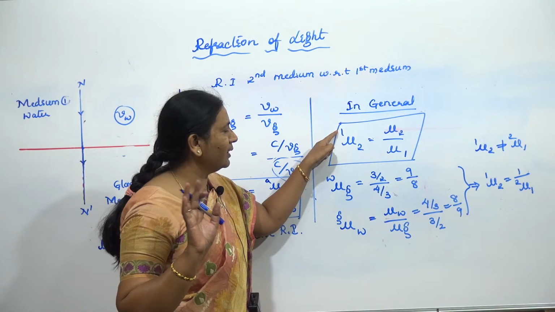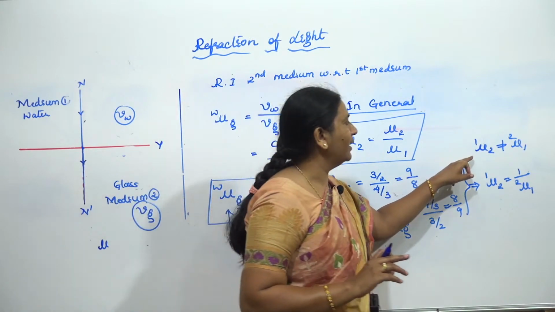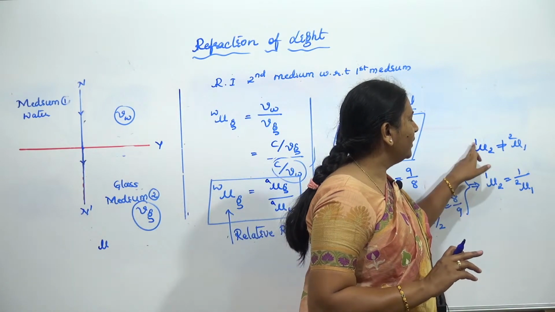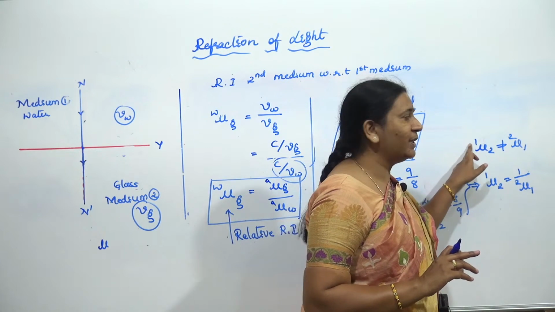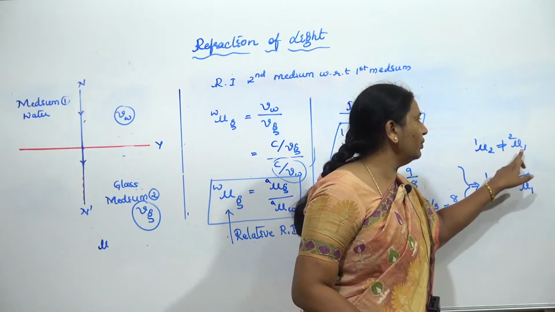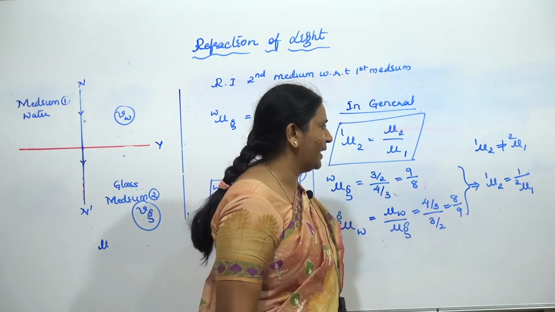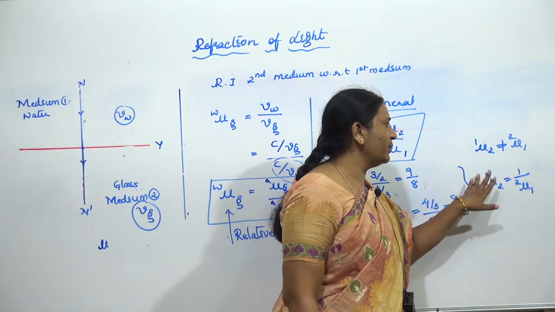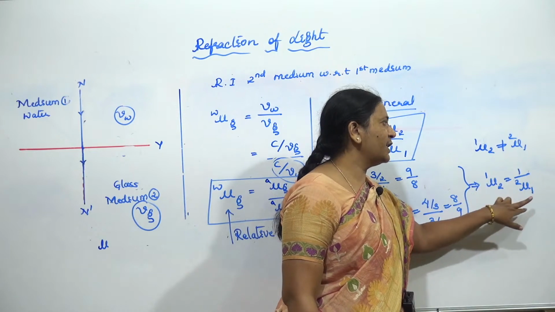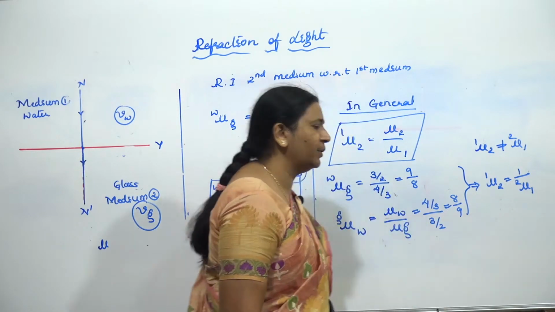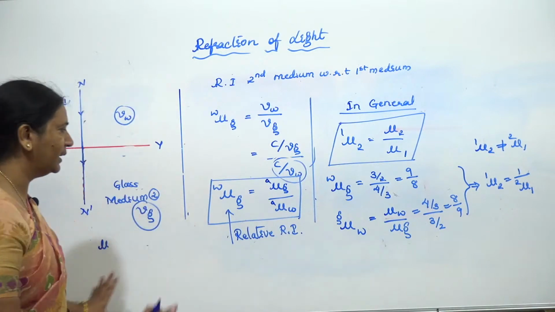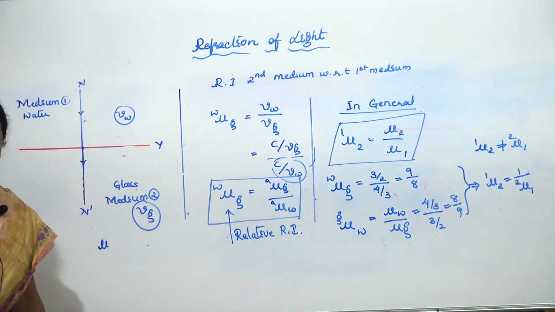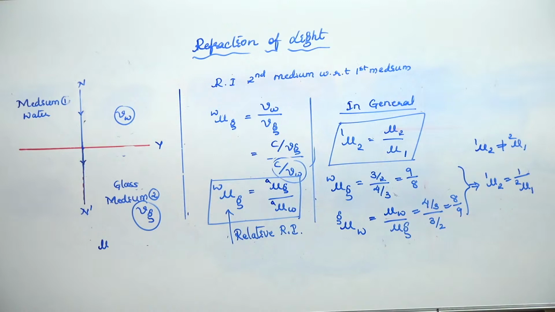The refractive index of the second medium with respect to the first medium is not equal to that of the first medium with respect to the second medium. But we proved that the refractive index of the second medium with respect to the first medium is the reciprocal of the first medium with respect to the second medium. Hope all the things are clear.